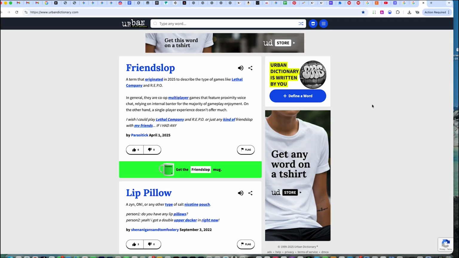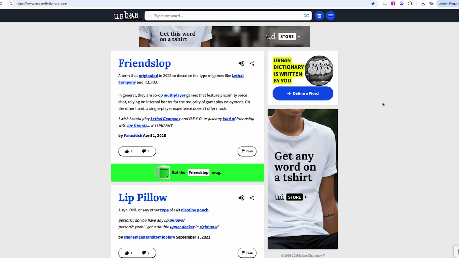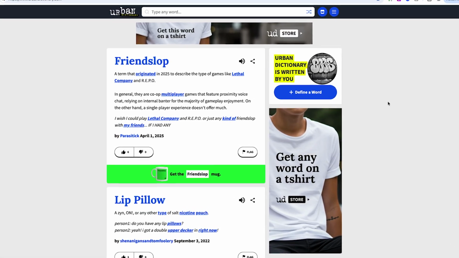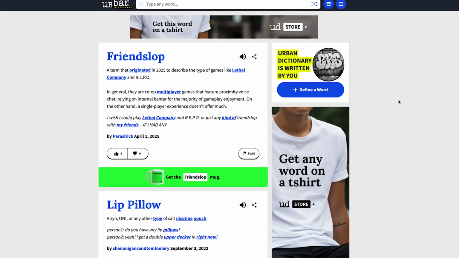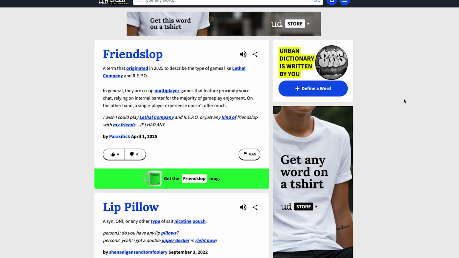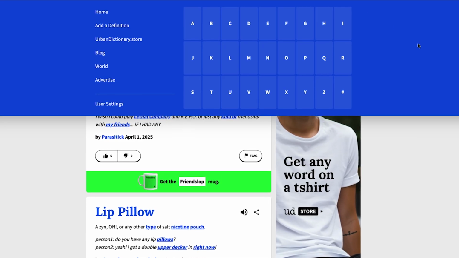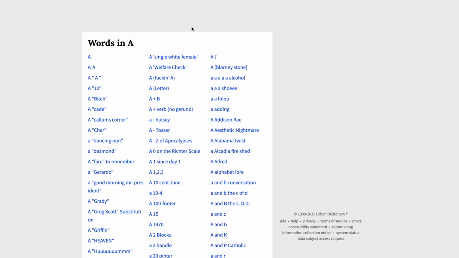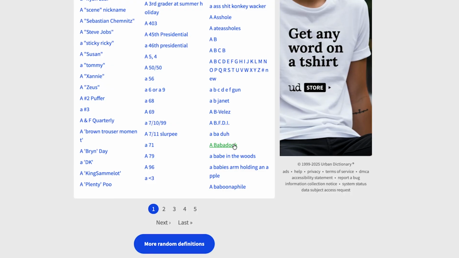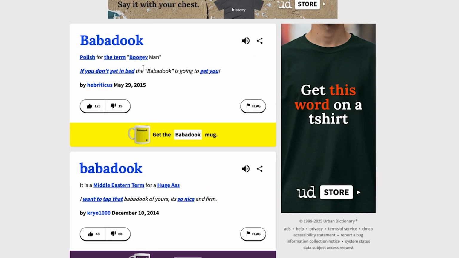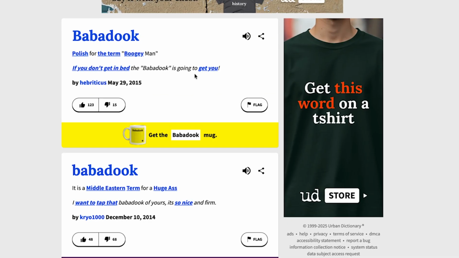This is an old website, a dictionary of slang, urban slang, and words that mostly young people use, Gen Alpha, also older people, but mostly young people. If you search here, you have many words. For example, if you go to A, all these are slang words. For example, I don't know, this one, Babadook. I don't know what it is. If you don't get in bed, the Babadook is going to get you.